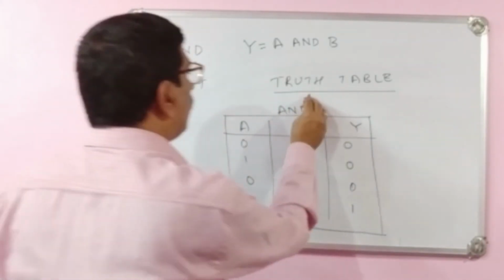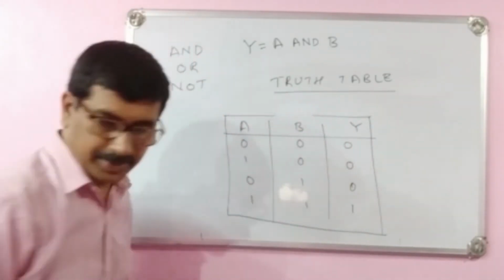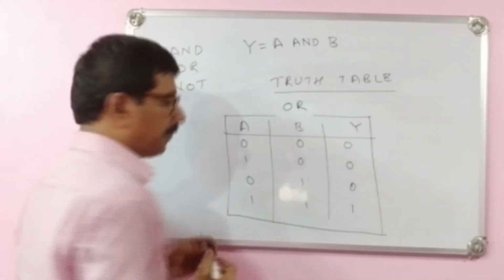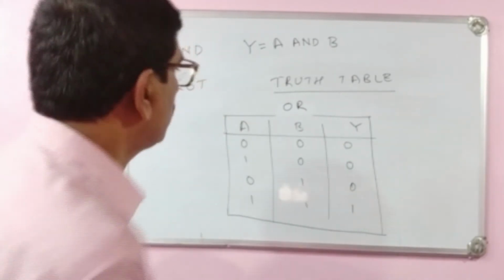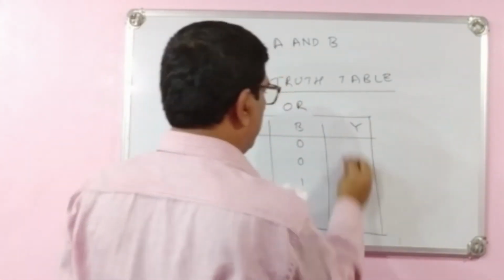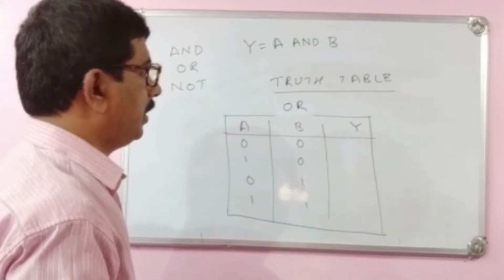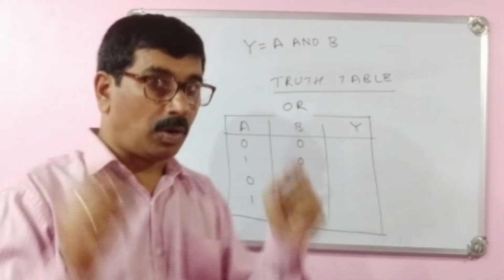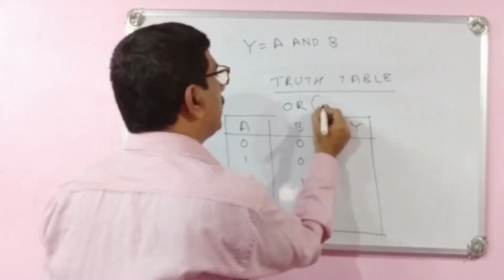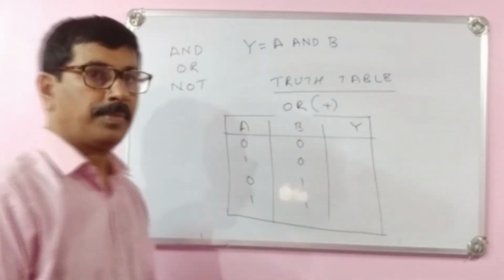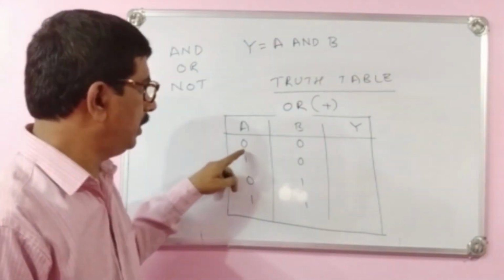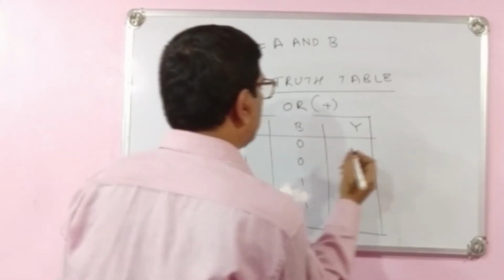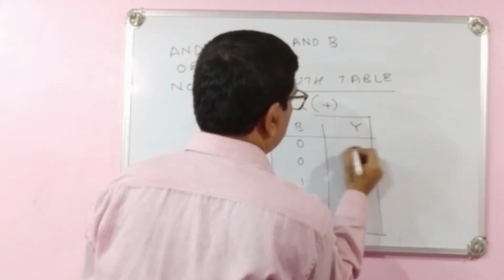Next we will see the OR truth table. How OR is represented. Just I will change this result. Now OR, as I said, AND is a multiplication operator. OR is an addition operator, equivalent to plus. Now in the truth table, 0 plus 0 is 0, again false. False, so the result is false, so that is 0.